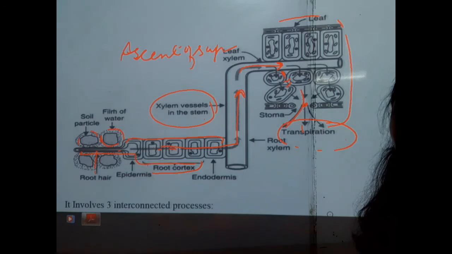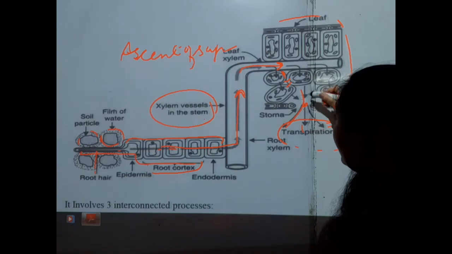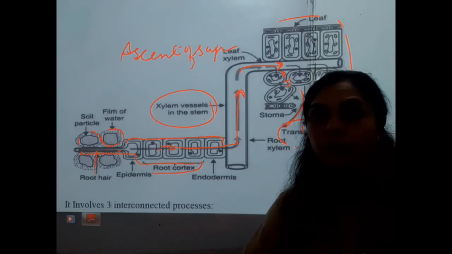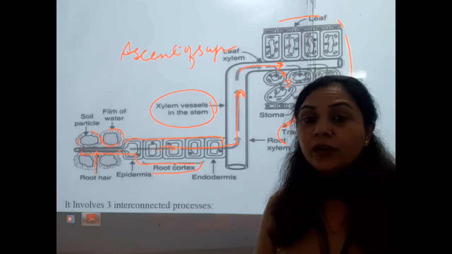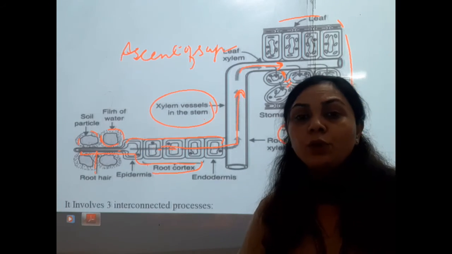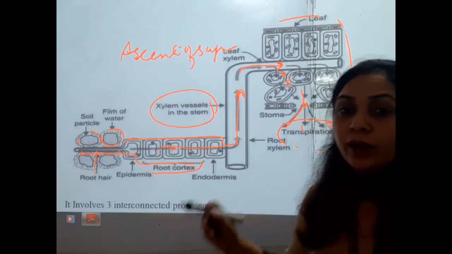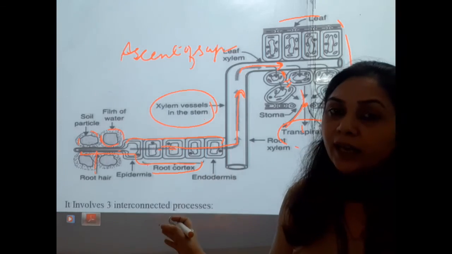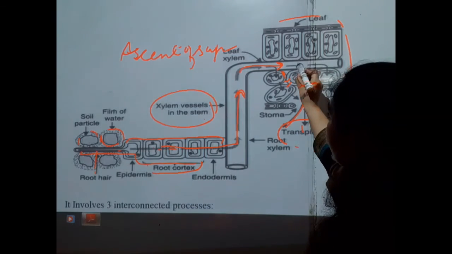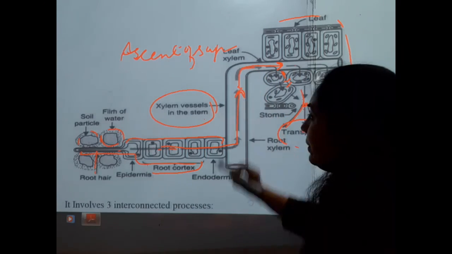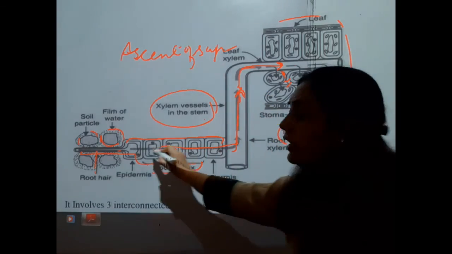But what happens apart from that? If the loss of water continues, it is not possible for the leaves to make food continuously. So it needs water again and again. So the xylem, or capillary system, creates a channel system.